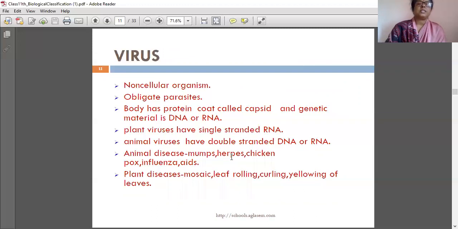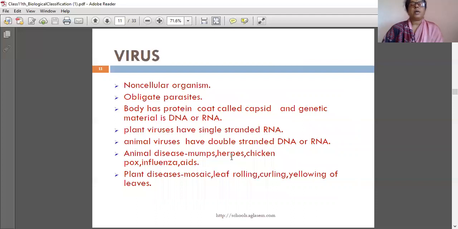Next one is virus. In the last session we learned that a virus is a non-cellular organism, not having a cell, and an obligate parasite. The body has a protein coat called capsid, and the genetic material is DNA or RNA. Plant viruses have single-stranded RNA. Animal viruses have double-stranded DNA or RNA.